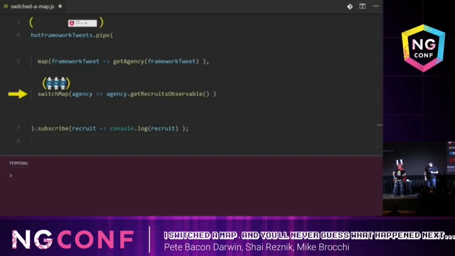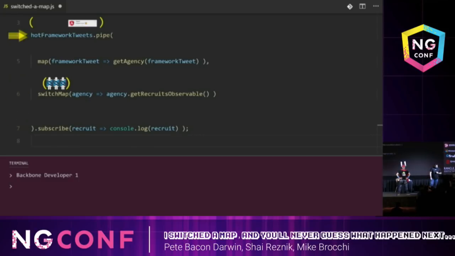And then it passes all the individual Backbone recruits to the subscribe method. Right. And then when the new Angular tweet arrives, we map that one through to an agency and then to its recruits observable. And here comes the switch. We're switching to the new subscription and passing only the Angular recruits to the subscribe method.